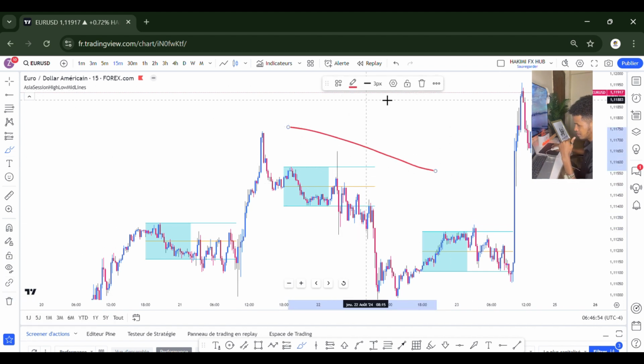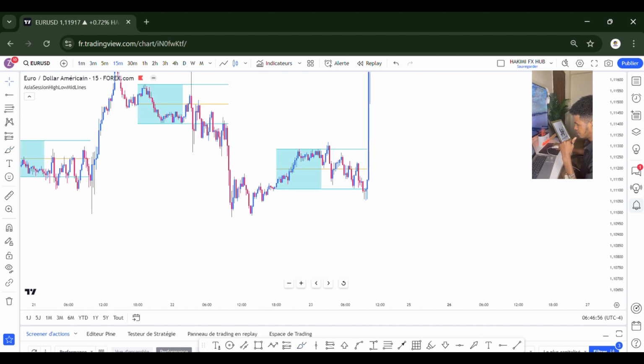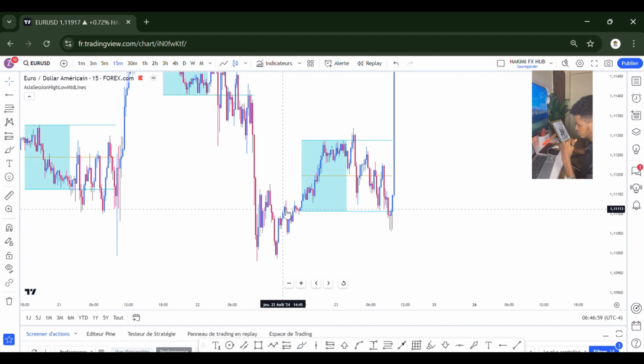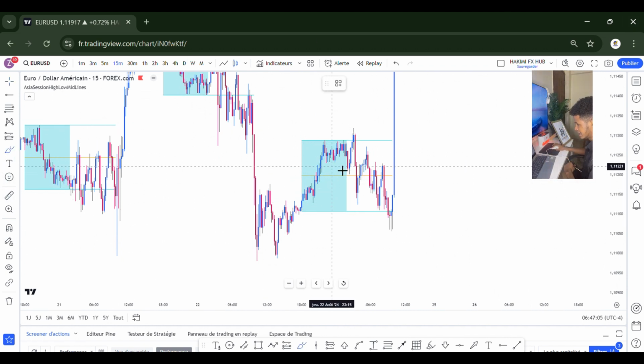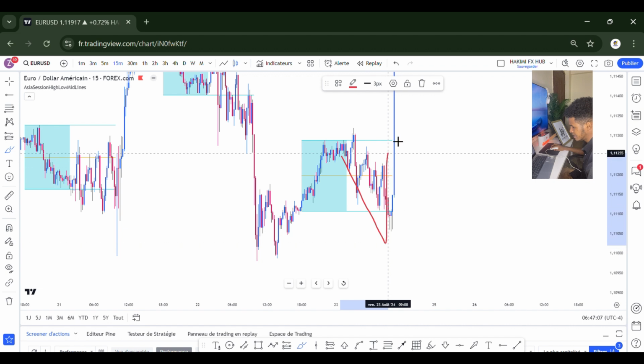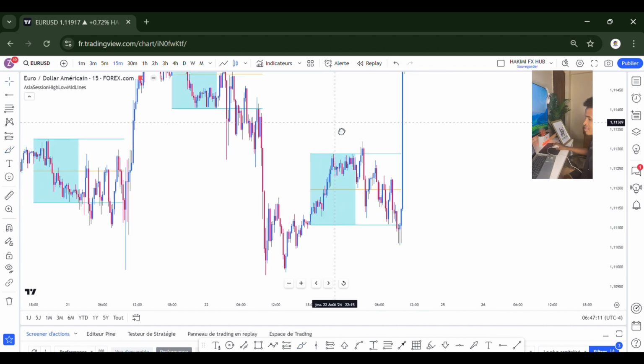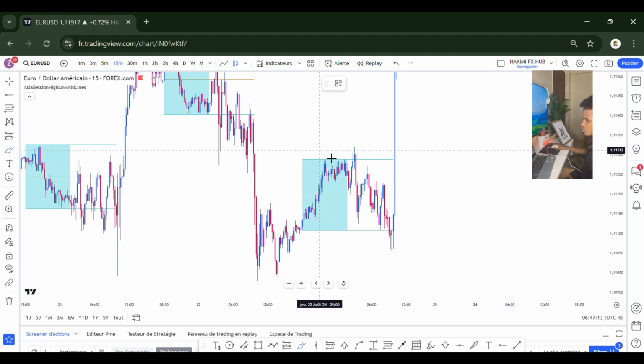Now as you can see on Friday, what did the market do? Remember, this is the Asian low, that's the Asian low, and that's the Asian high. Now what did the market do? It did the manipulation part. After the manipulation, we can see this distribution level. So that's how the market moves. This is my Asian high, this is my Asian low.